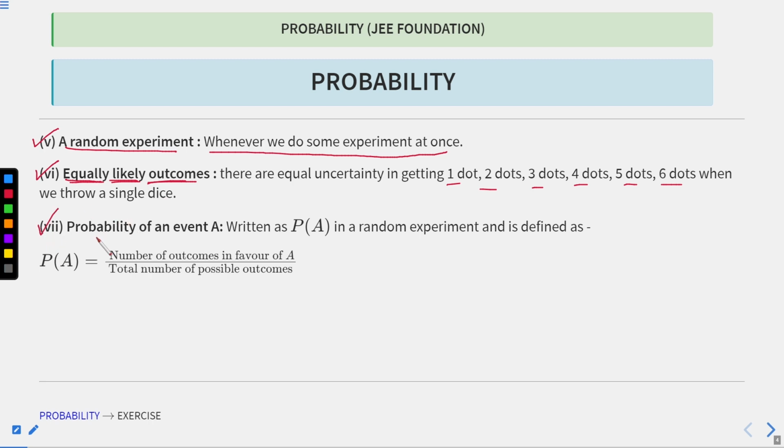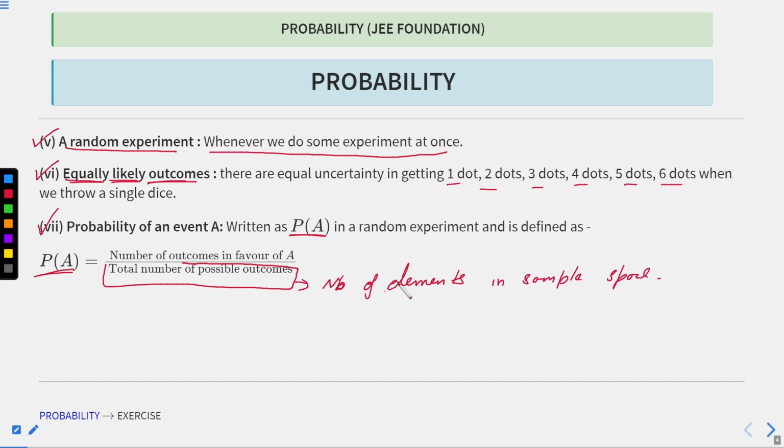Now, the probability of an event A, we write it as P of A. We define P of A, the probability of an event A, as the number of outcomes in favor of A divided by the total number of possible outcomes. The total number of possible outcomes means the number of elements in the sample space.